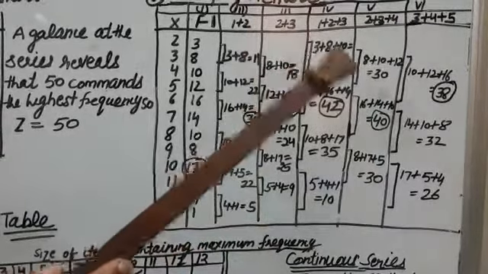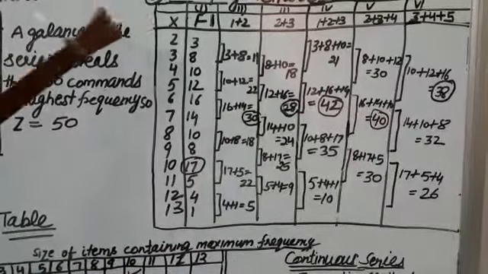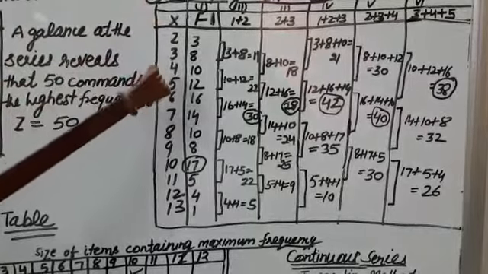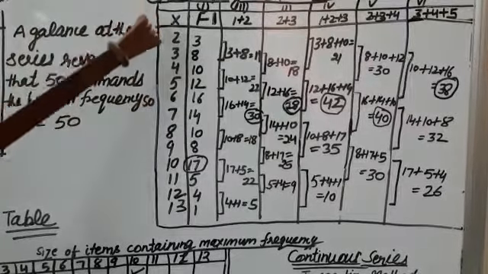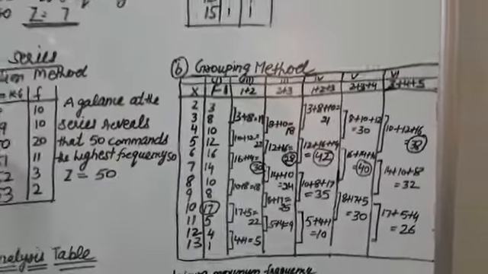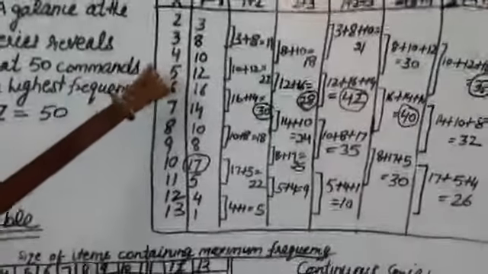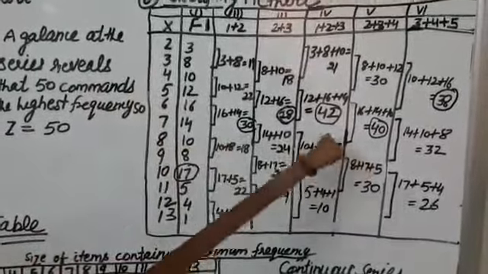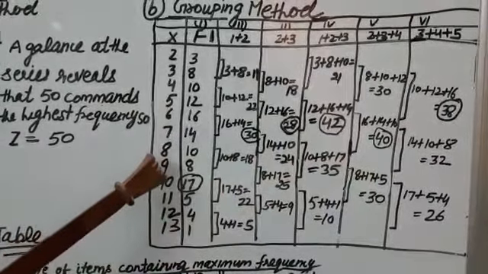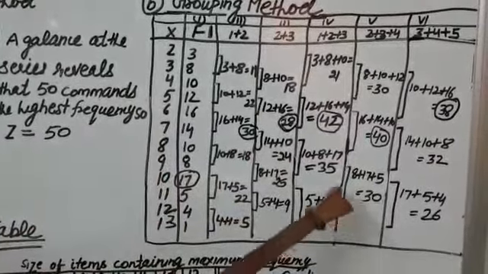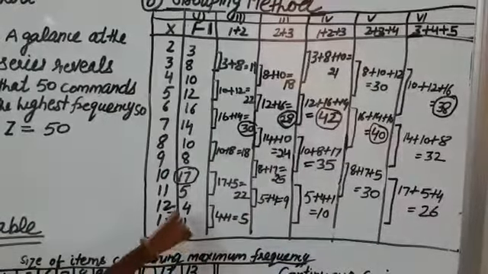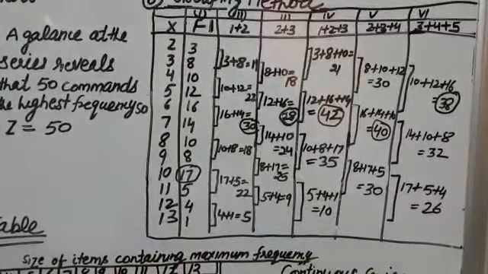Then 1 plus 2 plus 3. 1 plus 2 plus 3 means 3 frequencies we will add starting from the first. 3 plus 8 plus 10, that is equal to 21. Then 12 plus 16 plus 14 equal to 42. 10 plus 8 plus 17 equal to 35. 5 plus 4 plus 9 is equal to 10.